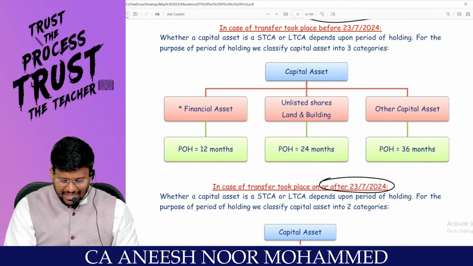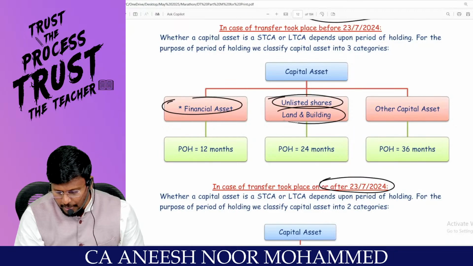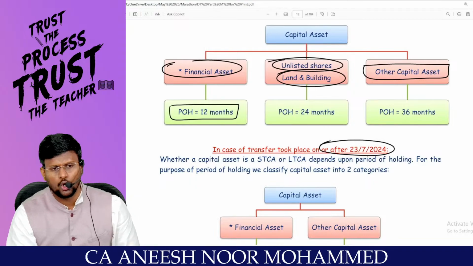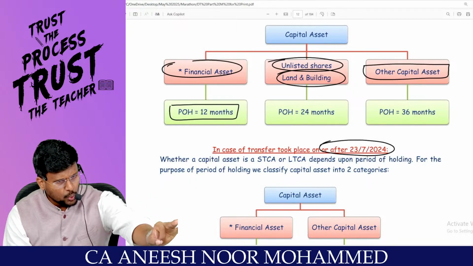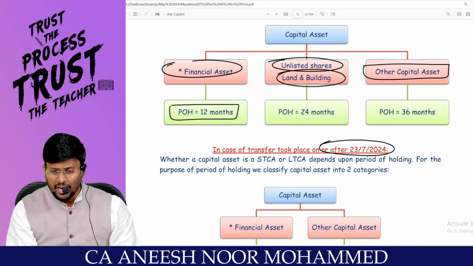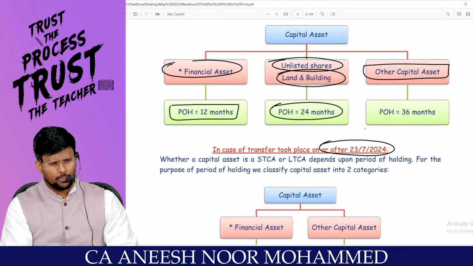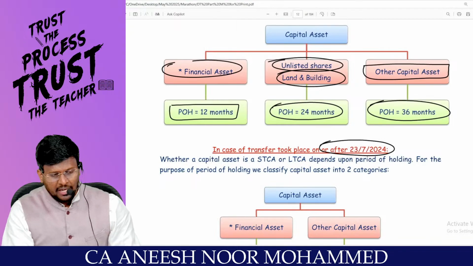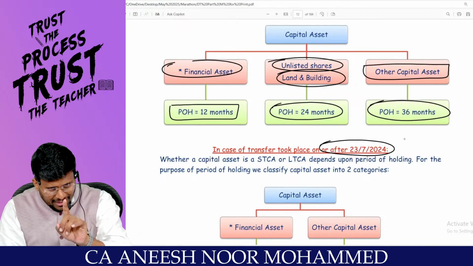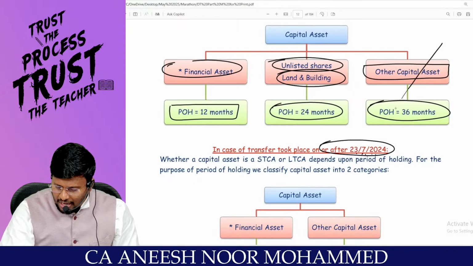For the purpose of period of holding, we classify capital asset into three categories. Financial asset, unlisted shares and land and building, other capital asset. Comfortable? For financial asset, period of holding is equal to how much month? If you are holding more than 12 months, long-term capital asset. Less than 12 months, short-term capital asset. My dear lovable students, for unlisted shares and land and building, period of holding is how much month? 24 months. And for other capital asset, 36 months was the period of holding. But after amendment, that is, if your transfer is made after 23/7/2024, we don't have this category.